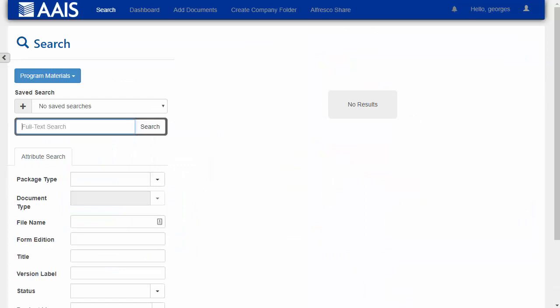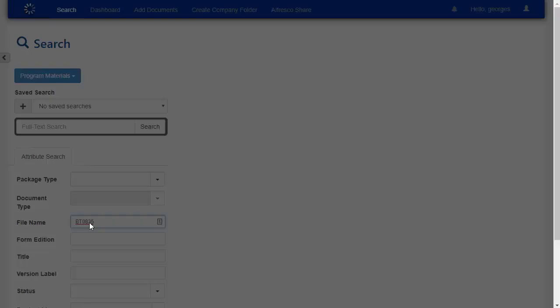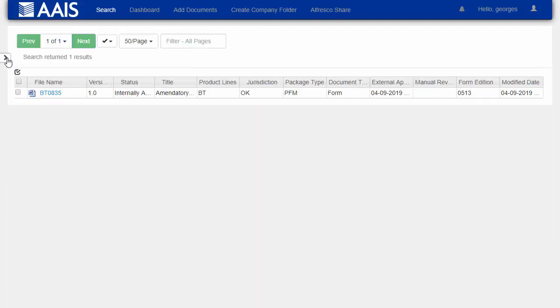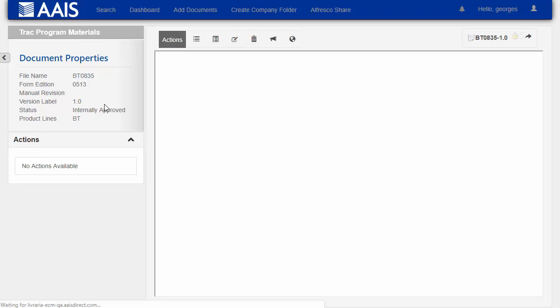So now we're going to jump into the Libraria system and actually go ahead and make the change that is needed due to this regulation change. So I'm just going to go ahead and search for the document. So we know that it is BT 0835. Go ahead and execute that search. And we can see the search came back here, and we can look at properties of this document if we'd like. But I'll just go ahead and click on it, and we'll go ahead and edit the document.